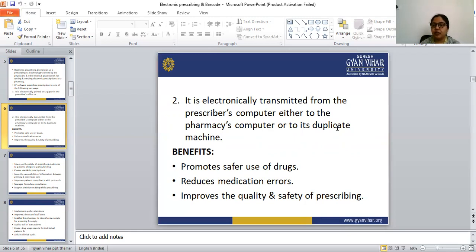And third, it improves the quality and the safety of the prescribing, means that the content on that particular prescription is readable. So in that way the quality and the safety of the prescribing is improved through the electronic prescription. There is a chance of less error when we are using this method. So the first benefit is it promotes safe use of the drugs and it reduces medication errors. And third is it improves the quality and the safety of the prescribing.